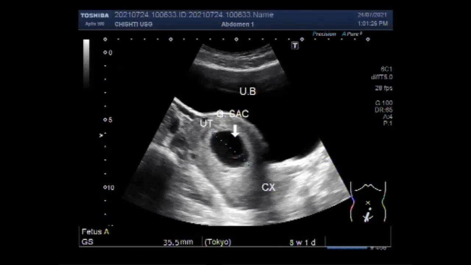A pregnancy is anembryonic if a transvaginal ultrasound reveals a sac with a mean gestation sac diameter greater than 25 millimeter. As in this case, you can see it is 35.5 millimeter.